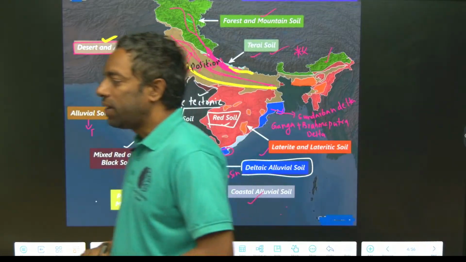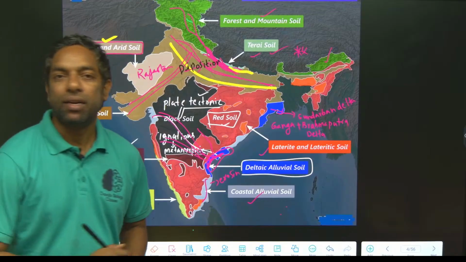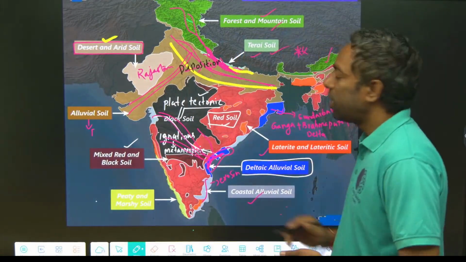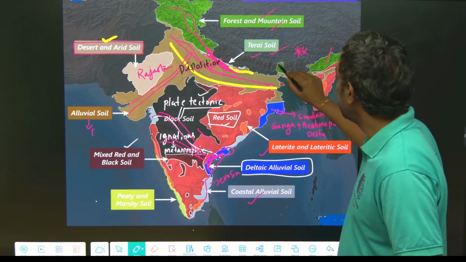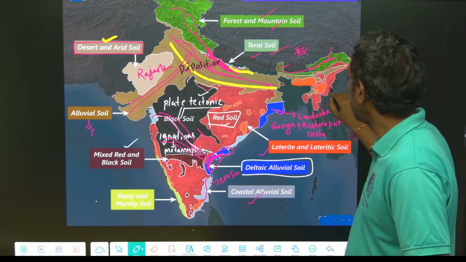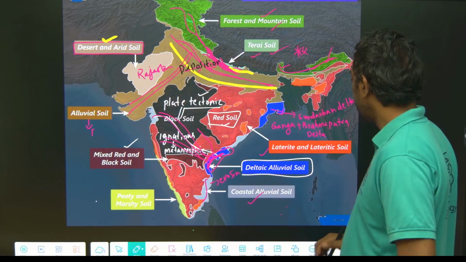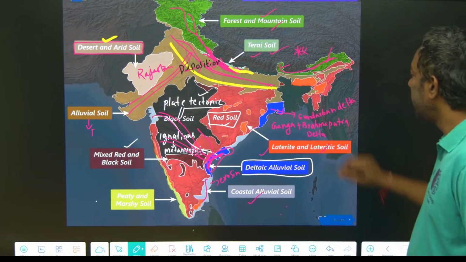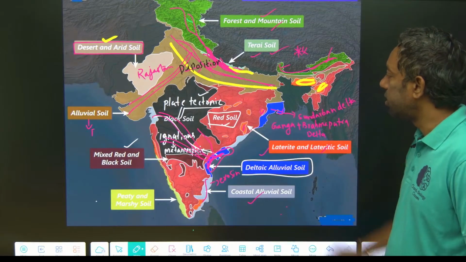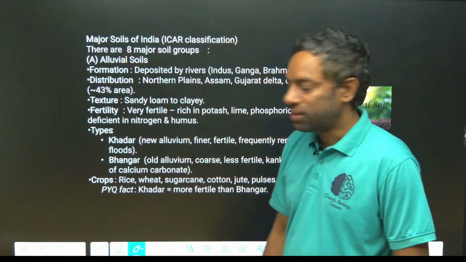Hilly area, Sikkim is a hilly area, right? Sikkim is also a hilly area, with mountainous soil. This is Sikkim, Arunachal Pradesh. Red soil is there in the eastern states. Laterite soil is there in this part, and this part. Laterite soil. We are going to discuss each soil in detail, guys.